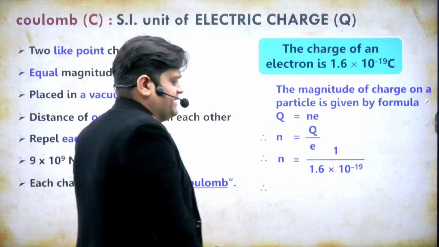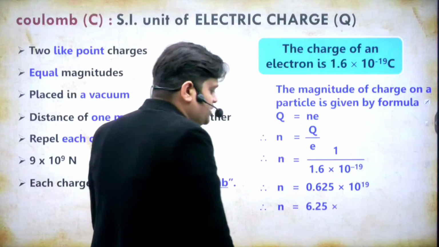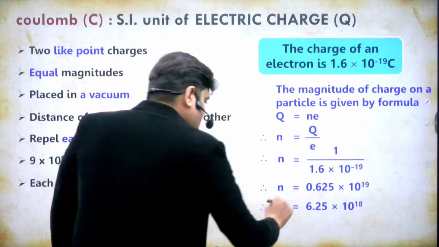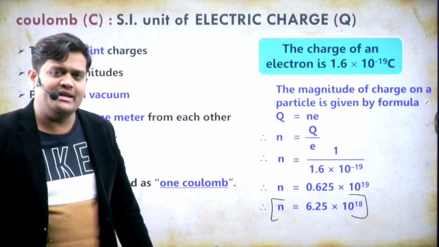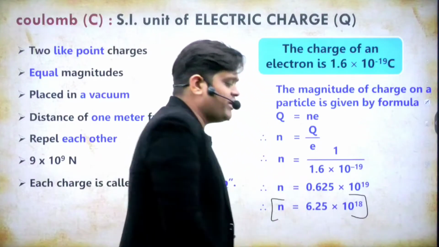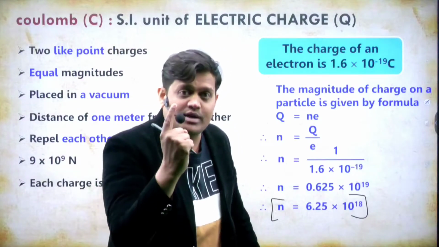And if we calculate it, then we find that it is 6.25 into 10 to the power 18 electrons. So it is a standard. How many electrons are in 1 coulomb charge? We can say that 6.25 into 10 to the power 18 electrons are in 1 coulomb charge.